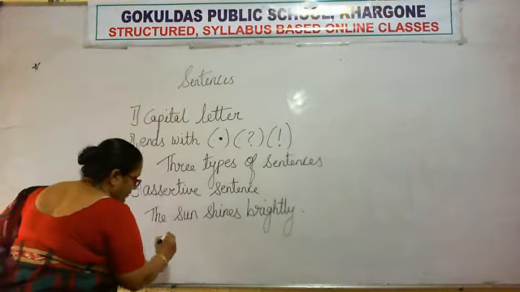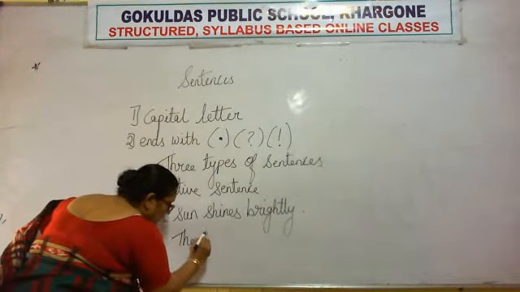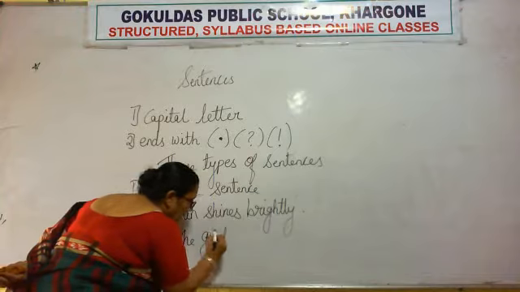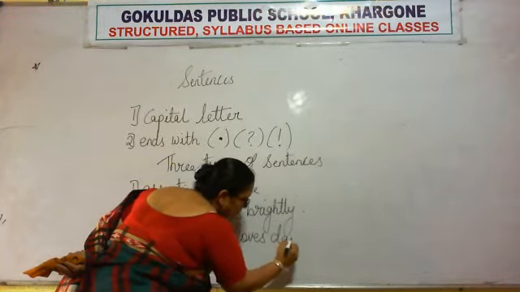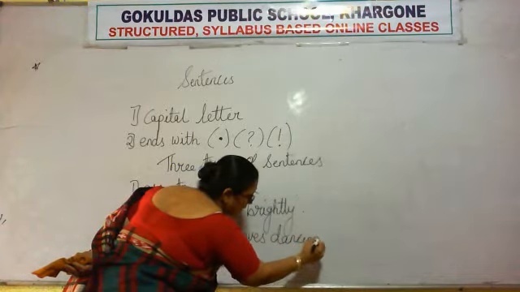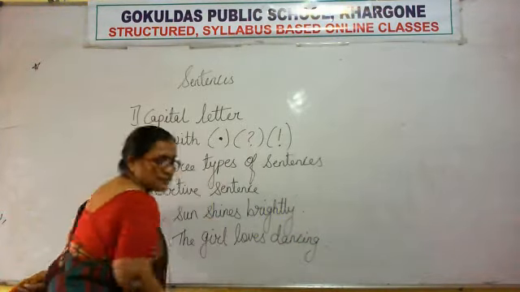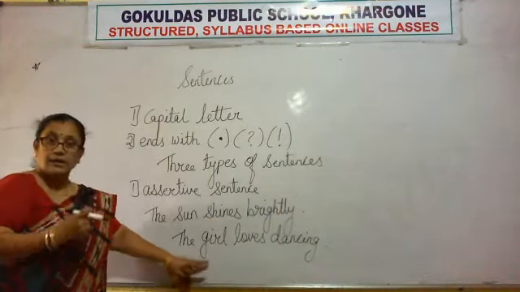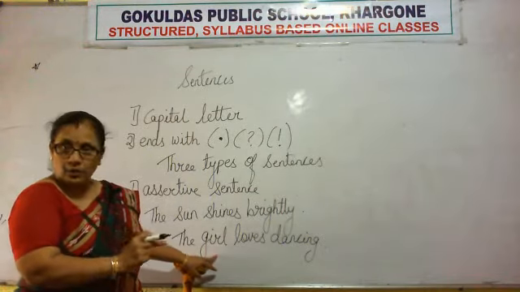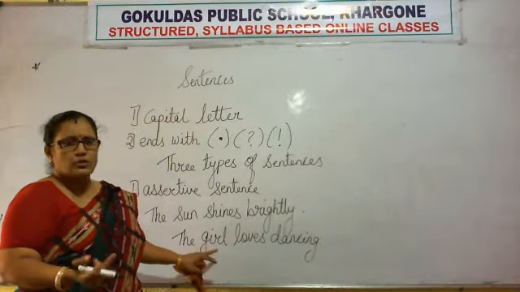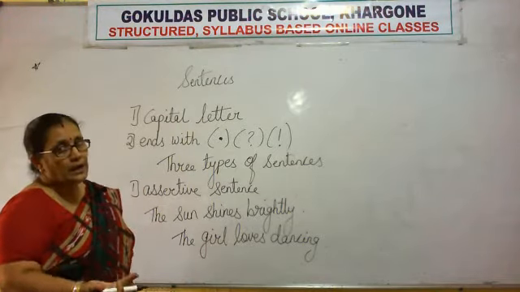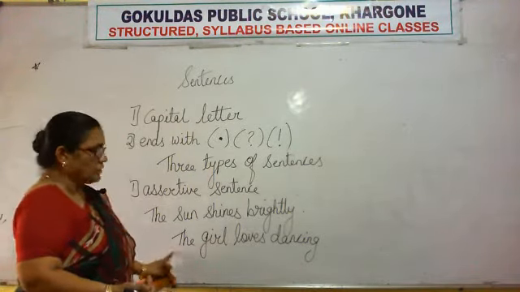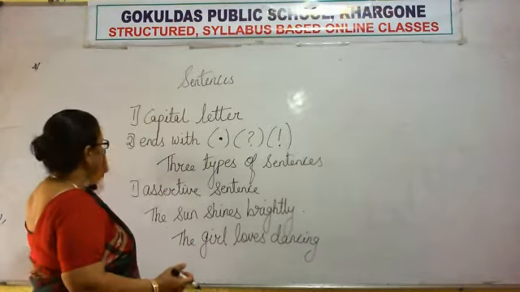Next. The girl loves dancing. Now this sentence. The girl loves dancing. This girl loves dancing very much, right? So she loves dancing and she is going to do it again and again. So the action will be repeated in future. So this is an assertive sentence, right?